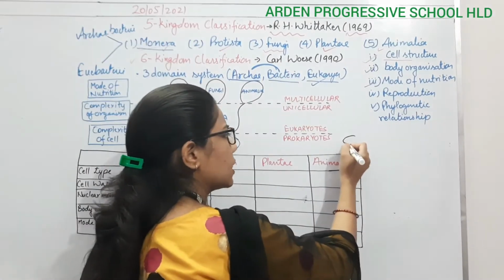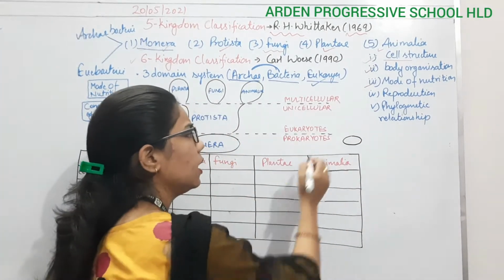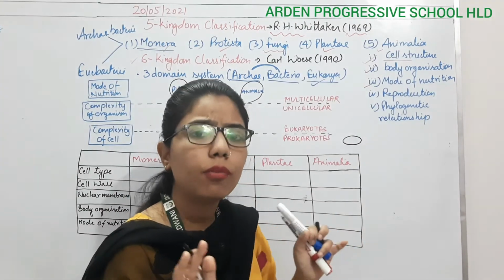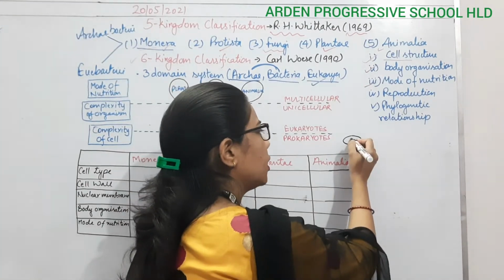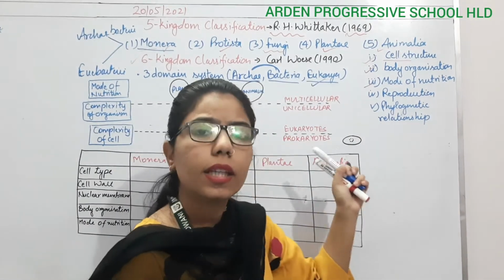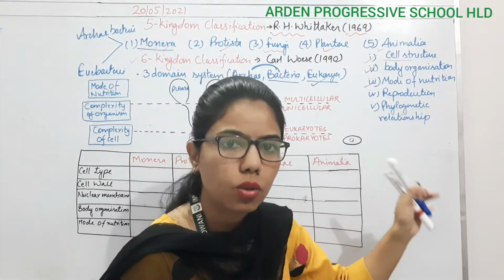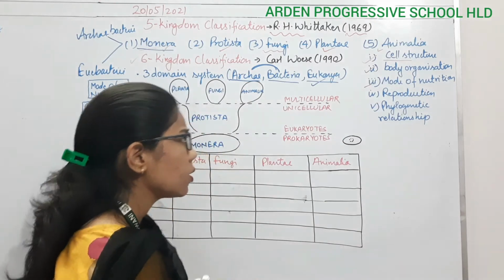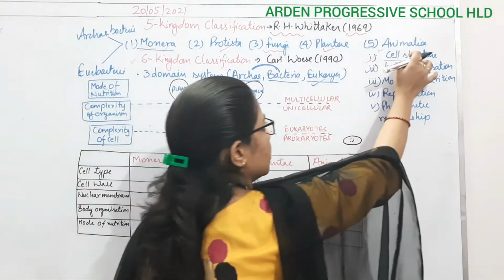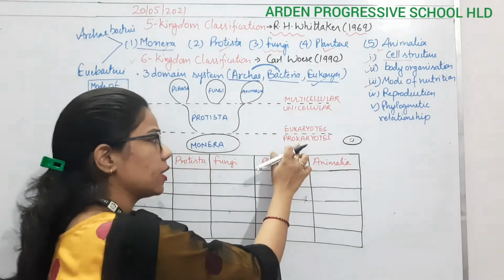So we can say initially the organisms were not that complex. It means that a single cell was there, and these have a primitive nucleus. It means that they do not have a proper nucleus. The cell is there, but they don't have a proper nucleus. Instead of a nucleus, they have a nucleus-like structure which is known as the nucleoid. So what are the characteristics of prokaryotes? It is the cell structure. Initially the cell structure starts from the prokaryote.